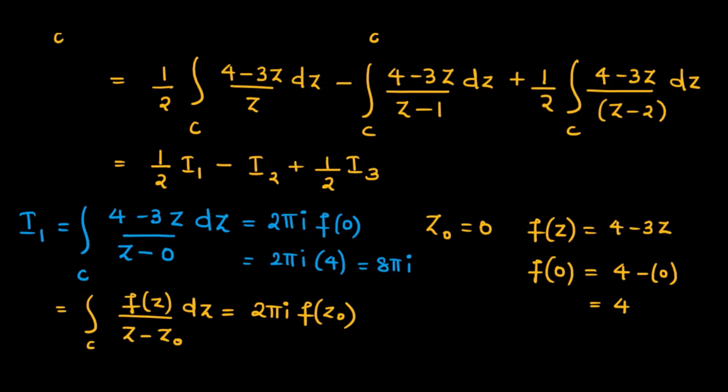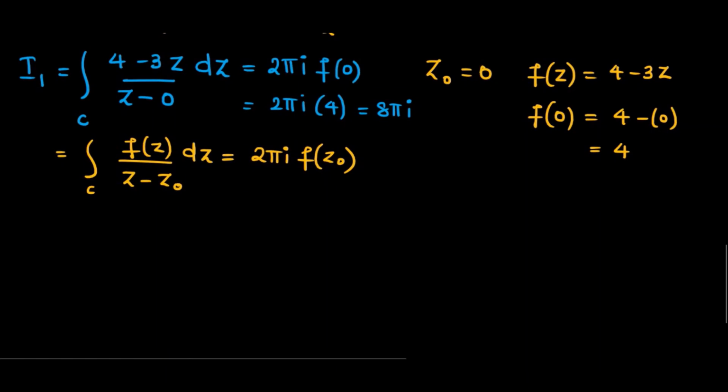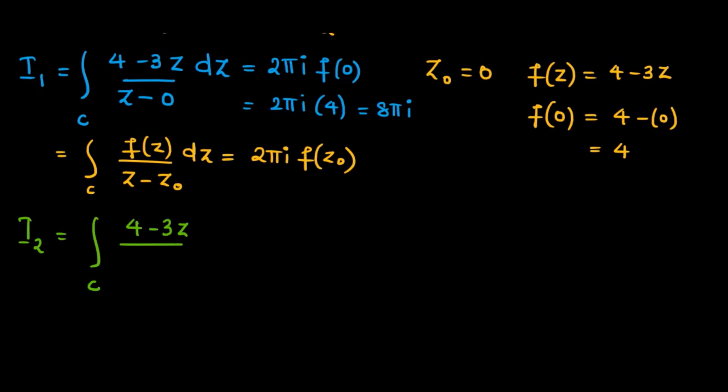Now let us solve the second integral. I2 is integral of c (4 minus 3z) divided by (z minus 1) dz.